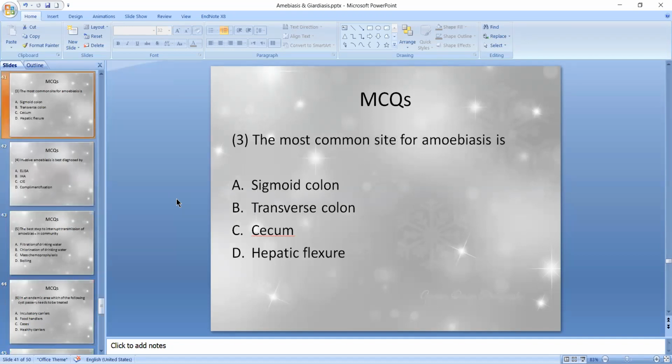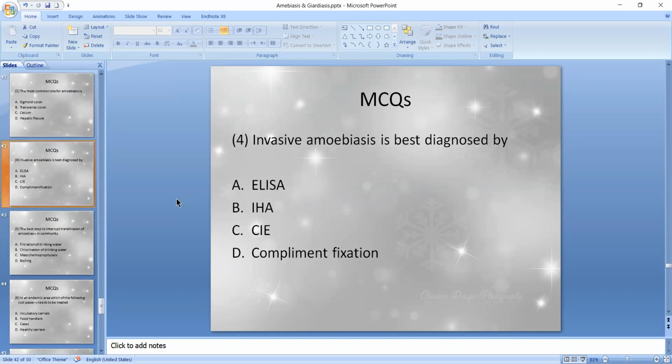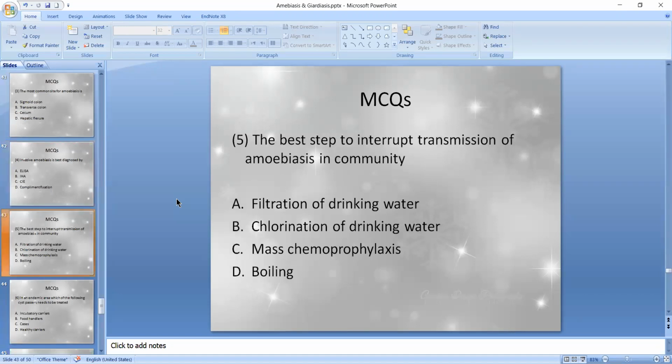The most common site for amoebiasis: sigmoid colon, transverse colon, cecum, or hepatic flexure? The correct answer is C, cecum. Invasive amoebiasis is best diagnosed by IHA, ELISA. The best step to interrupt transmission of amoebiasis in the community: filtration of drinking water or chlorination of drinking water? Chlorination is not effective, because chlorine is not effective against the cystic form or trophozoite form. So we can do filtration of drinking water.